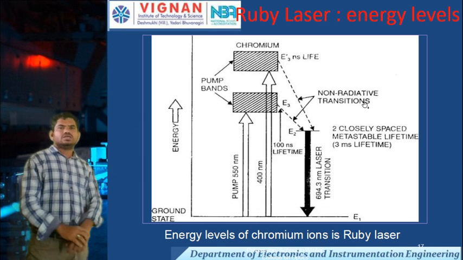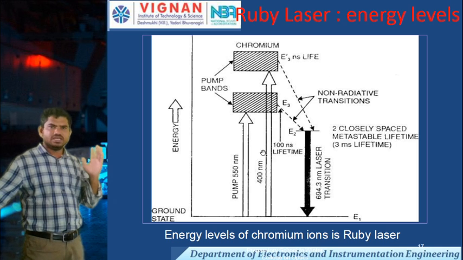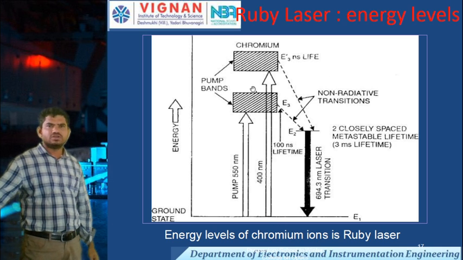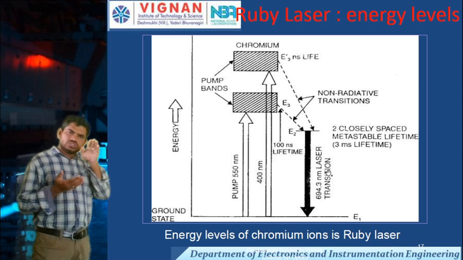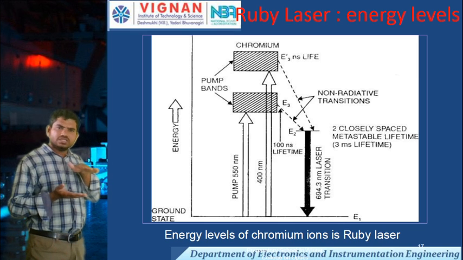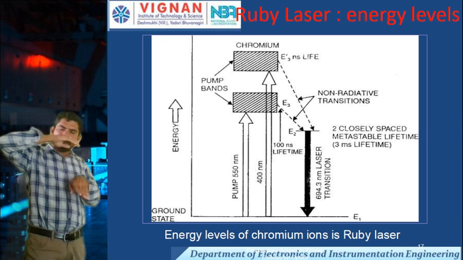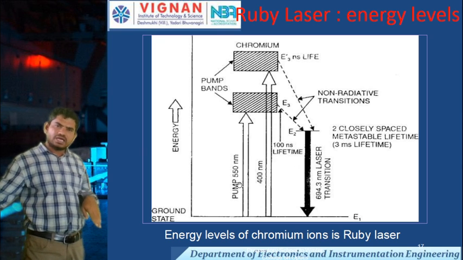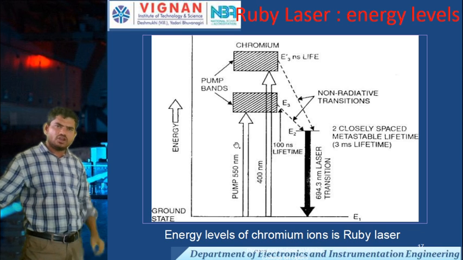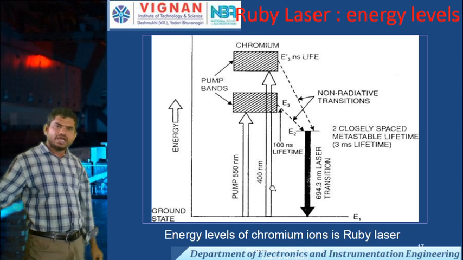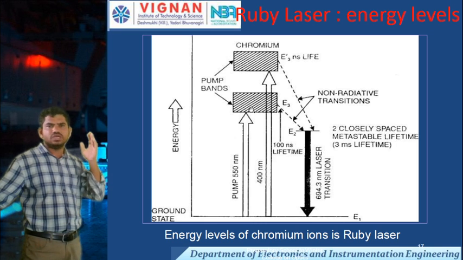Next, this is how a ruby laser works. Actually, this is a 3-level laser. Here we have energy level 1, energy level 2, and energy level 3. Initially, through the pumping action with wavelengths of 550 nanometers and 400 nanometers, the atoms are excited to a higher level. The atoms go from energy level 1 to the higher levels.